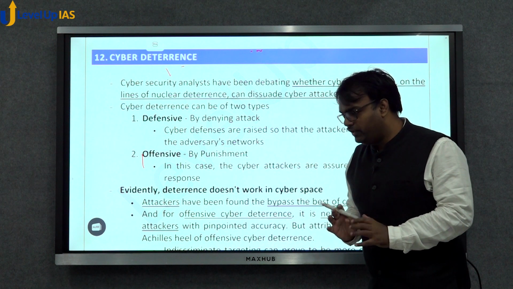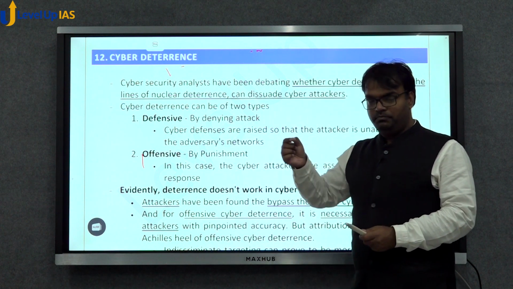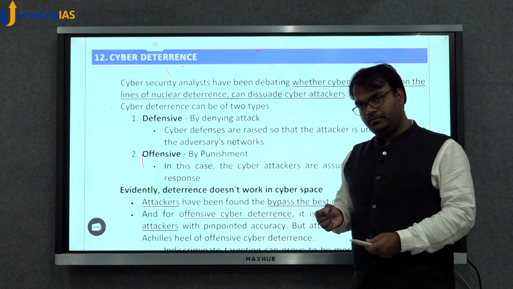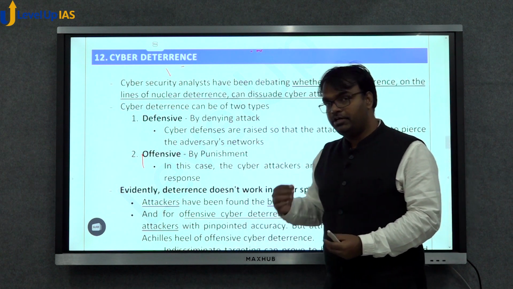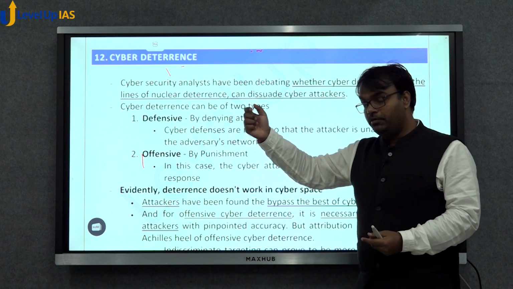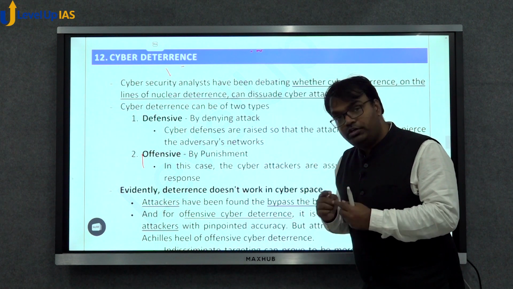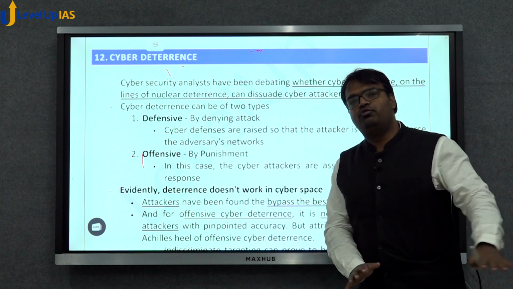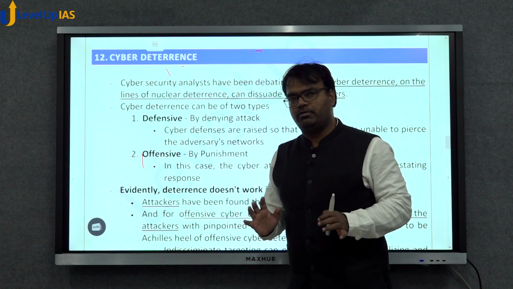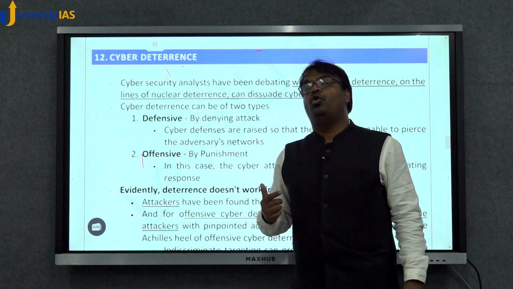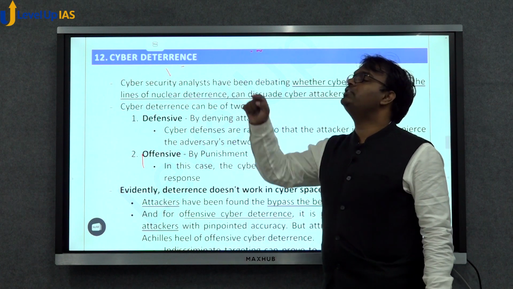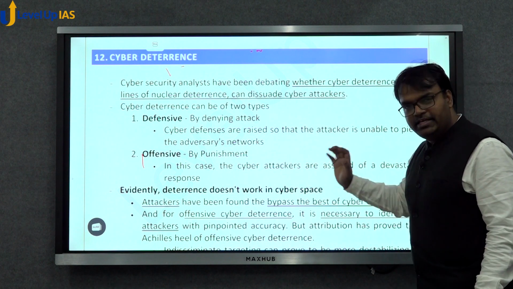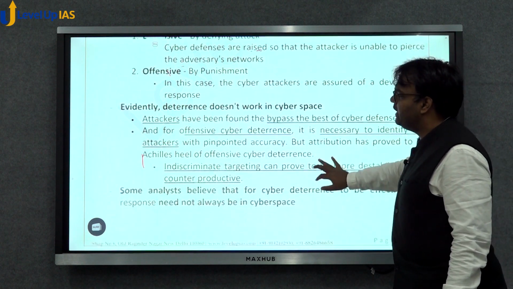Defensive cyber deterrence is difficult because it's difficult to identify from where the attack is taking place. Defensive cyber deterrence is also difficult because you will have to ensure that vulnerabilities of all the systems are removed, but one or the other system would remain vulnerable. In the same way, offensive cyber deterrence is difficult because it's difficult to identify a source. So this is something that is being discussed in this section. If you read these notes, you'll understand it more.